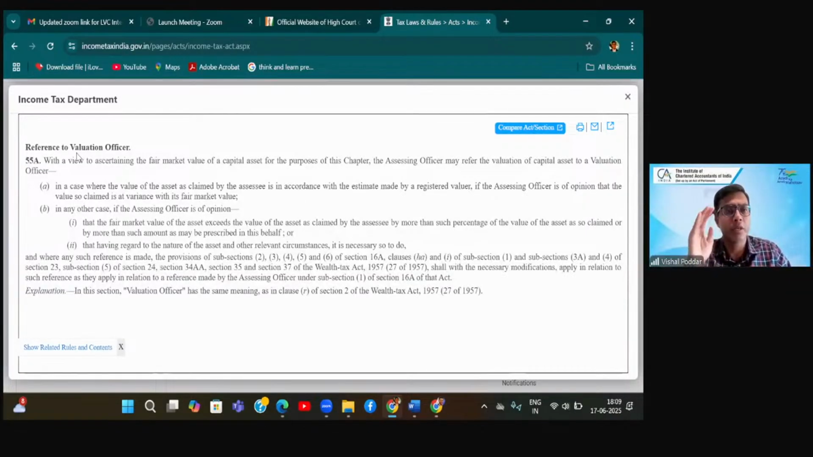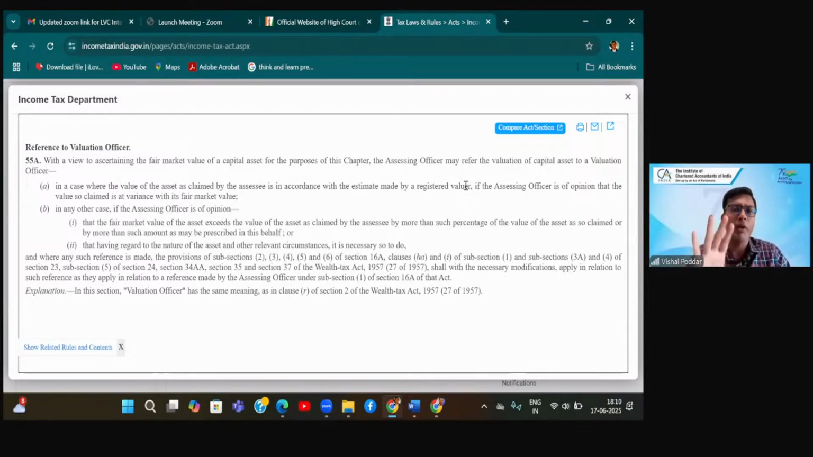Now the assessing officer, at the time of checking or assessing your returns, may refer your valuation to a specialized person called the valuation officer. But when he can do so, there are conditions given in clause A and clause B. First, in a case where the value of the asset as claimed by the assessee is in accordance with the estimate of a registered valuer. So the fair market value which you have taken, you have got it valued from a registered valuer. So it means your value has some authenticity.